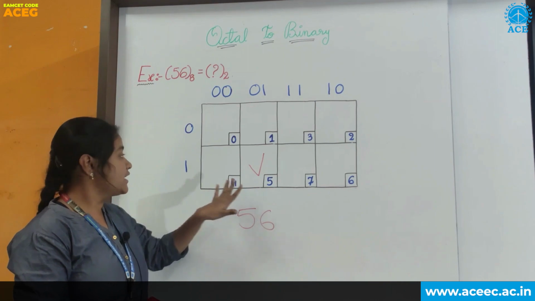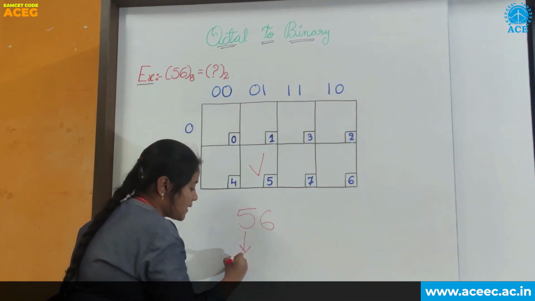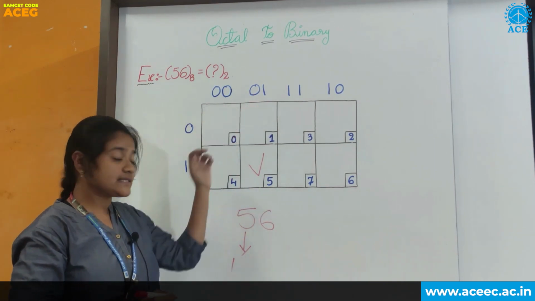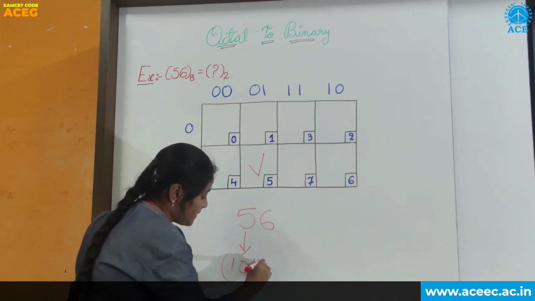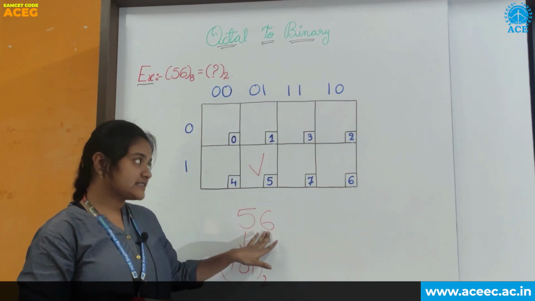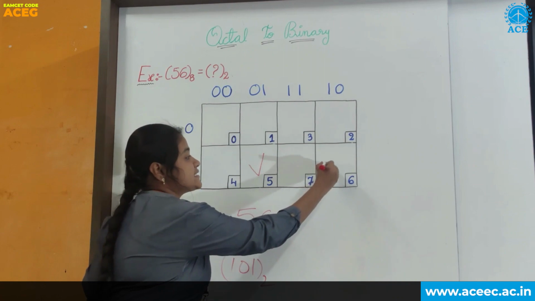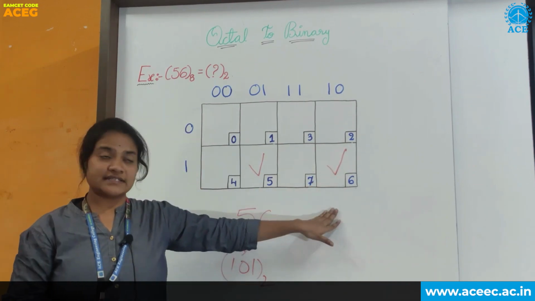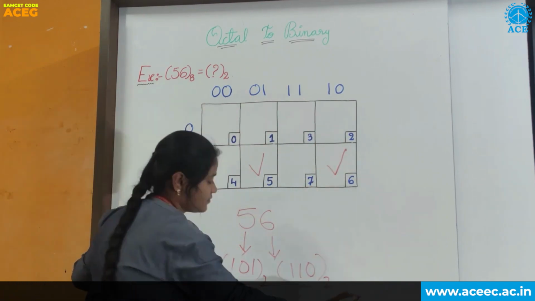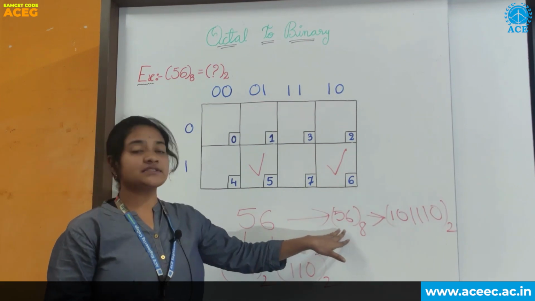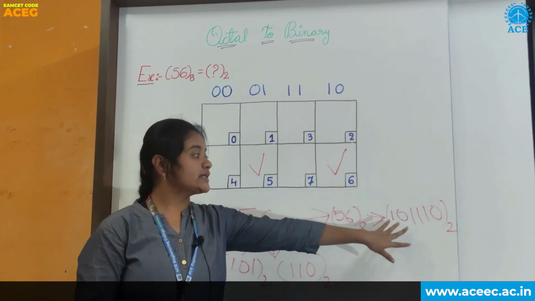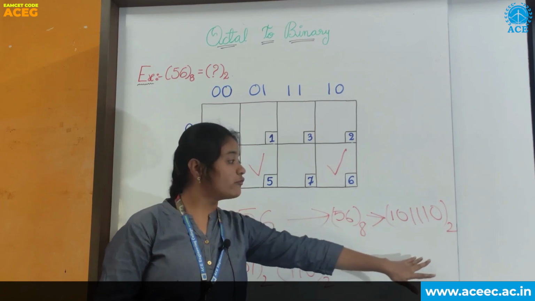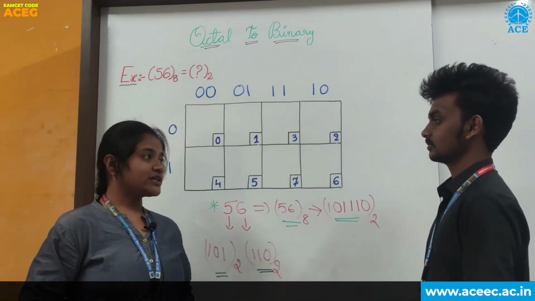For the 5, row value is 1 and column value is 0, 1. Similarly, for 6, the cell for 6 is here. We have to consider row value and column value. Now, for octal number 56, the binary value is 101110 with base 2. Is it okay, Shrishant?